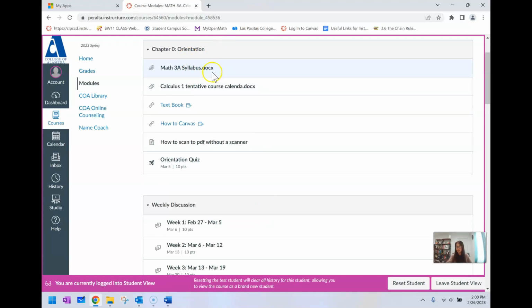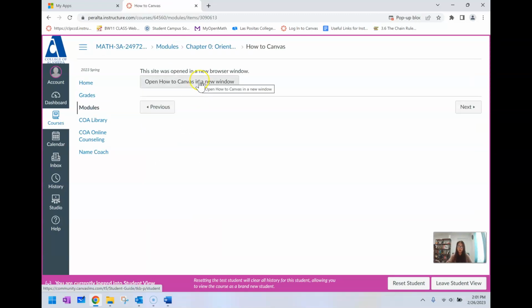Here's the syllabus that I went over. We have the course calendar. This is the link to your textbook. And then we have How to Canvas. If this is your first time using Canvas, you may want to keep that link handy in case you don't know how to do something in Canvas, or if you have any question regarding Canvas. When you click on this link, it will open in a new window.